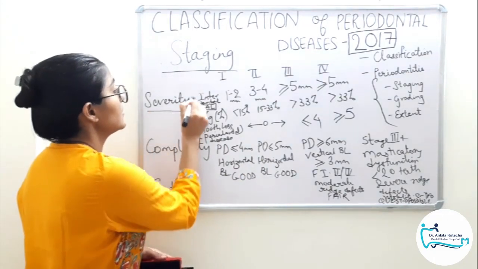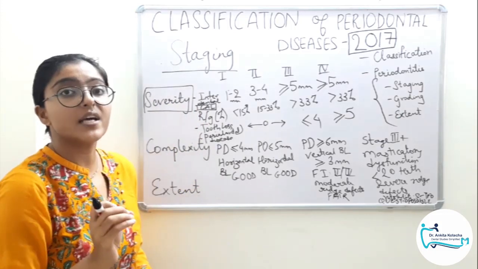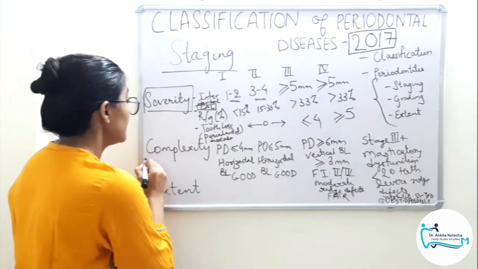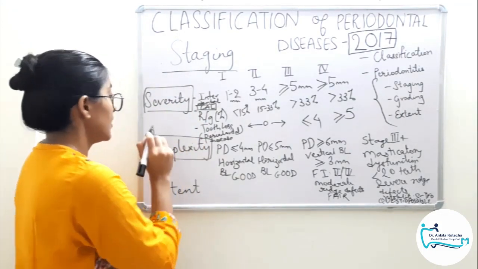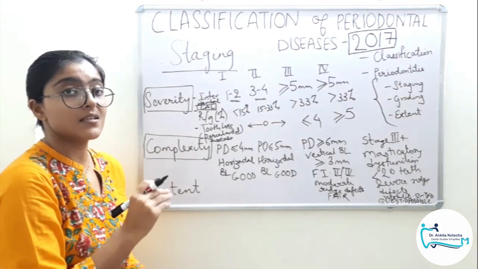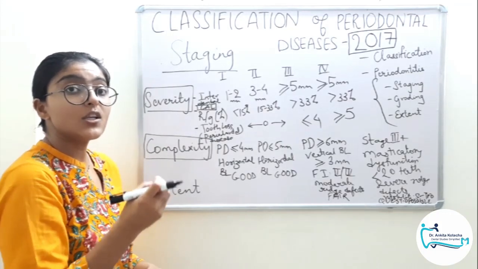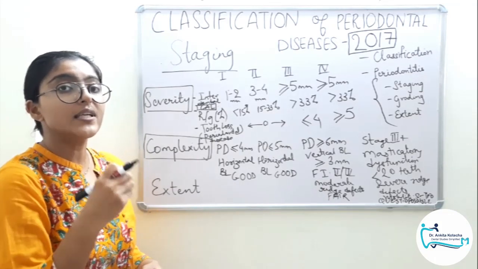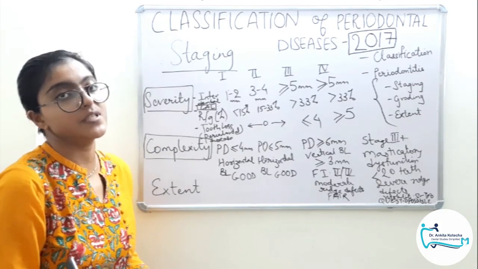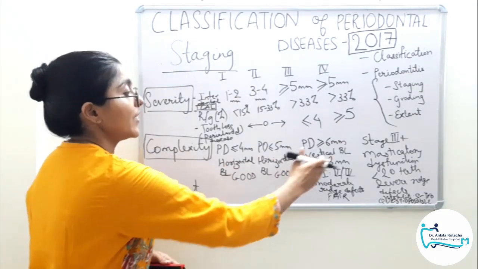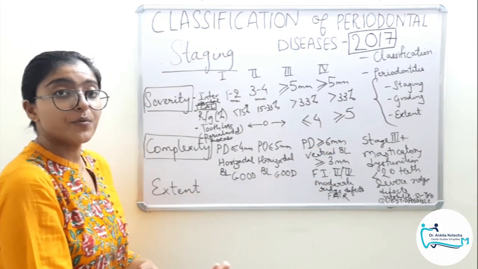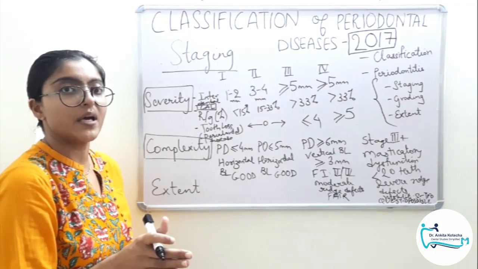These parameters give the assessment of severity of the disease. These factors give the assessment of the severity of the case management. So how easy it will be to manage or how difficult it will be. So presence of any of these factors contributes to the complexity of case management.